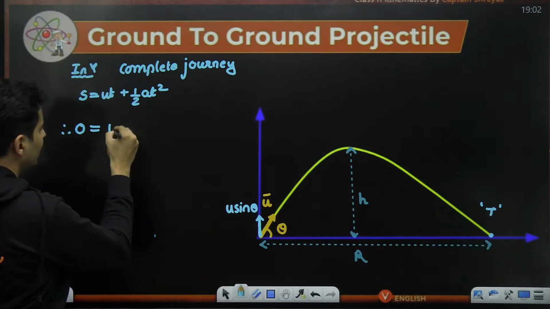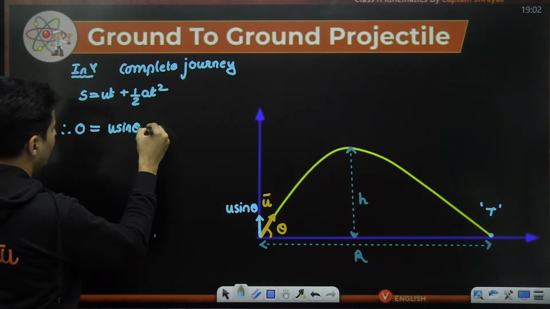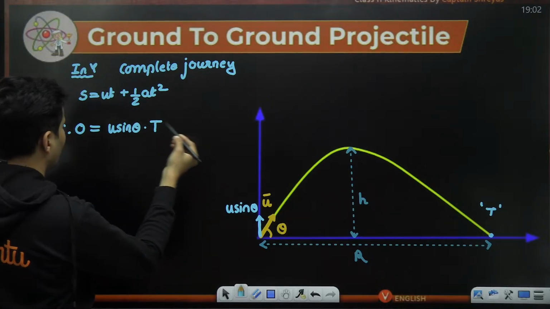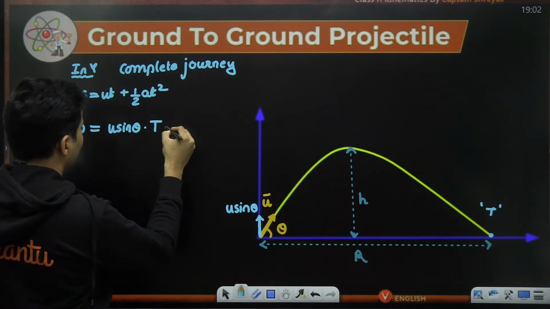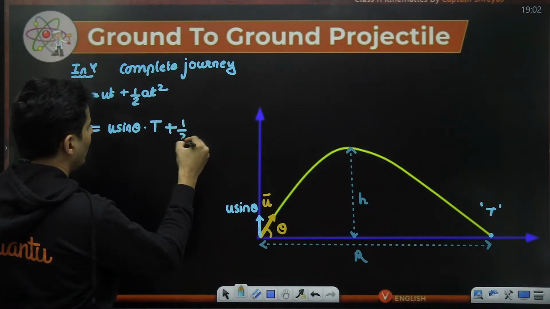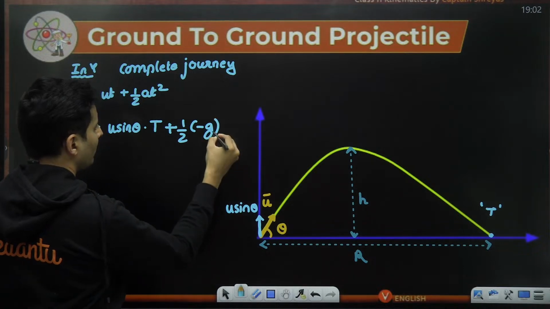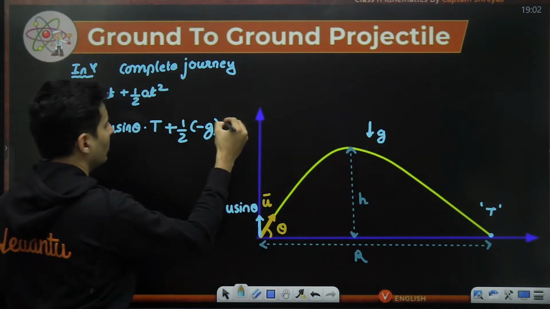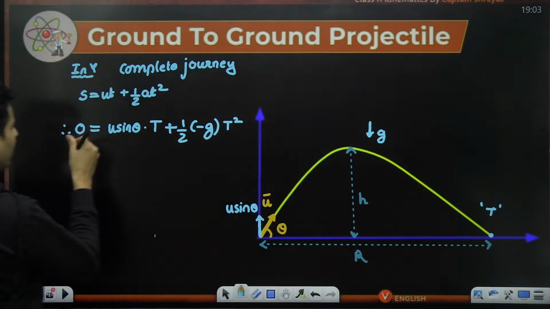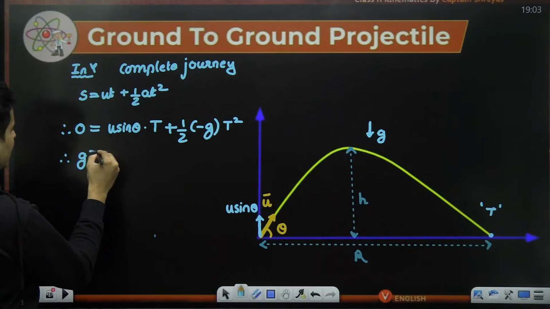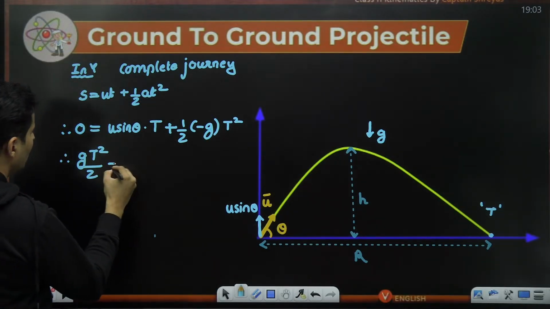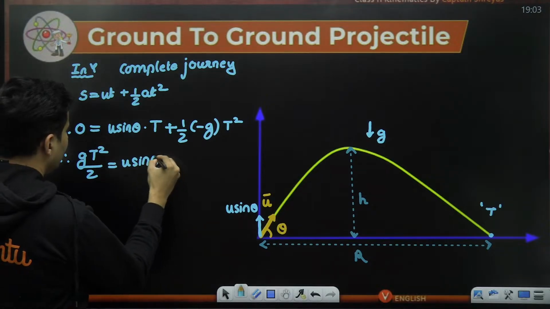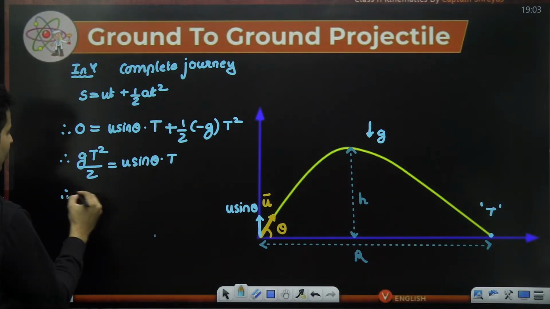Initial velocity is u sine theta. The time taken is t. And plus half into acceleration, which is negative g because acceleration we know is downwards, and the total time being t square. Bring it over here. So it will become gt square by 2 is u sine theta multiplied by t. T will cancel.